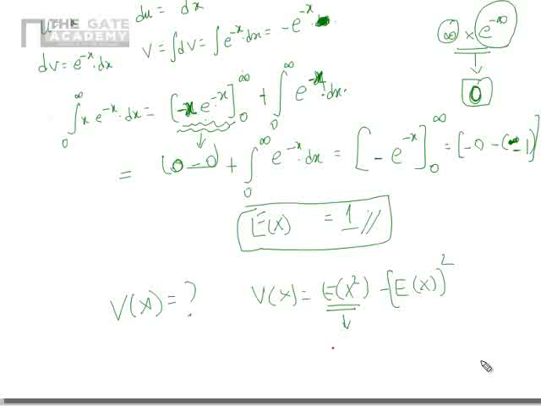E of x square is nothing but integral from minus infinity to infinity of x square f of x dx. So use the appropriate method here and find V of x, and the answer should be 1. We have found E of x. The only thing remaining is to find E of x square and subtract E of x the whole square from it. Find the value of variance of x to be 1.